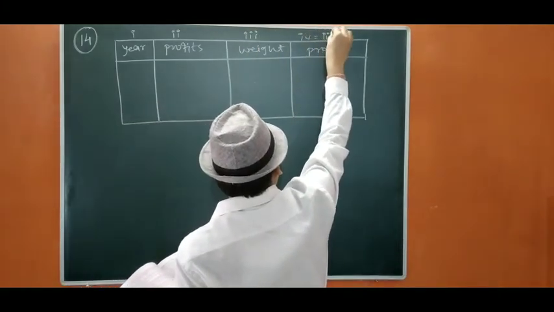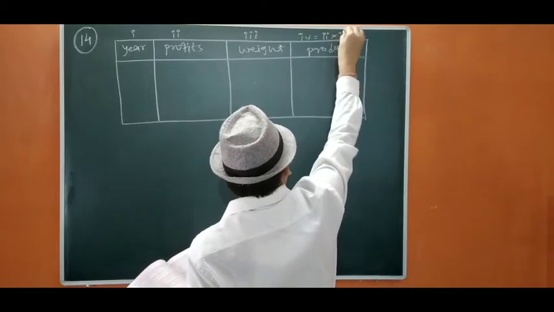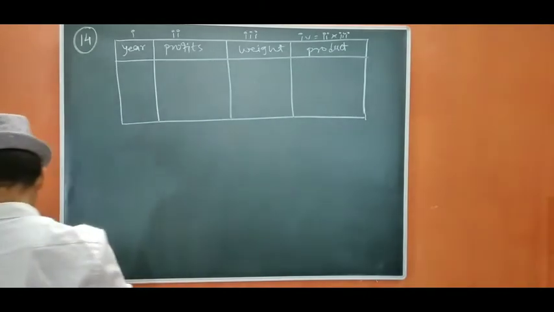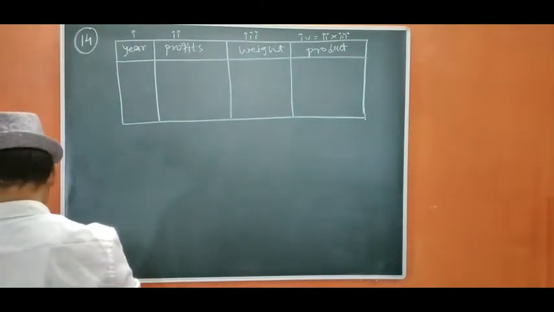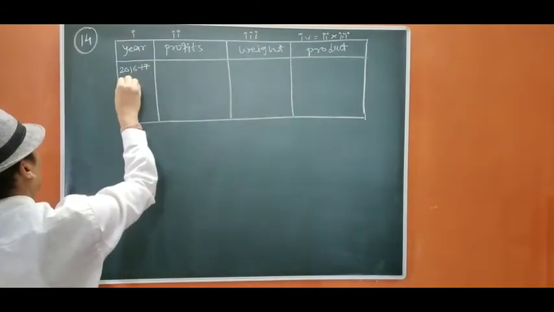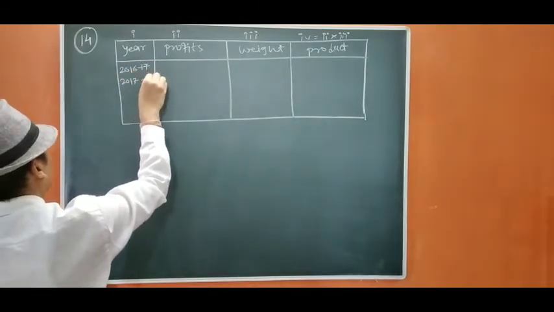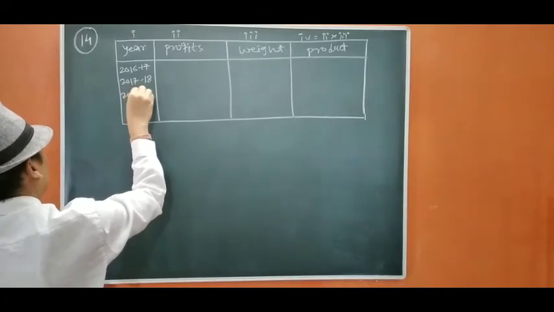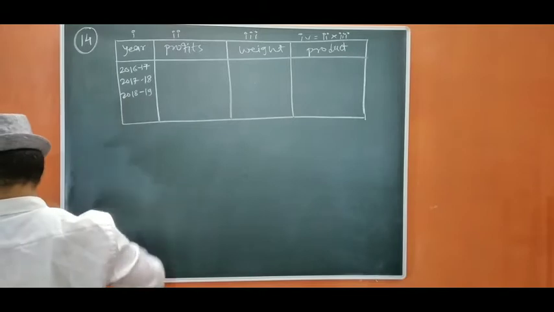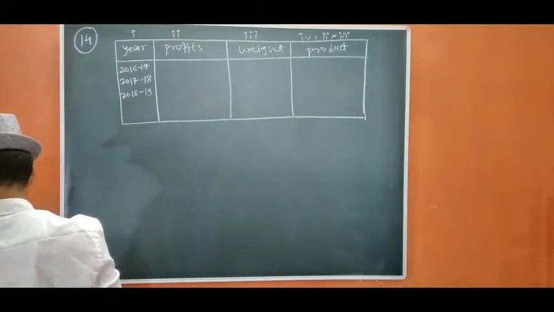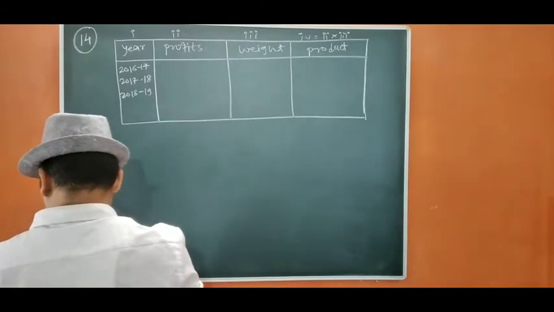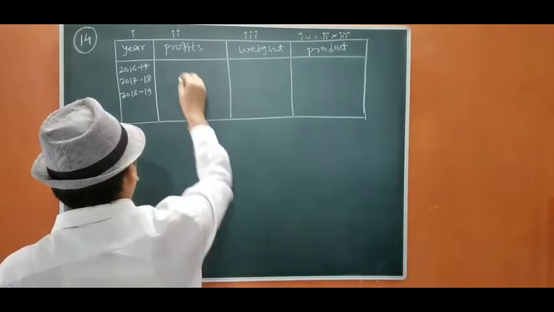This we have to remember. Now, years are given: 2016-17, 2017-18, and 2018-19. Okay, up to 2018-19 only. So it is over. Now we are going to take the profits.